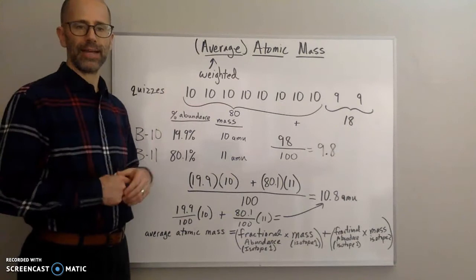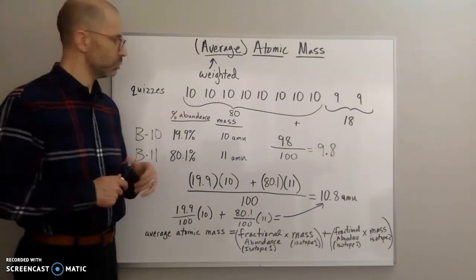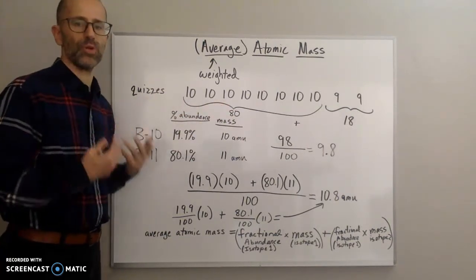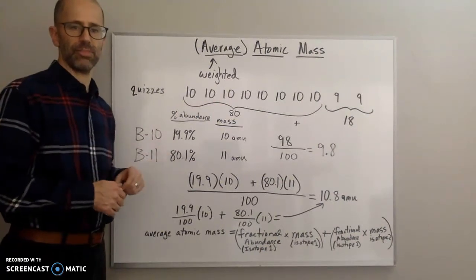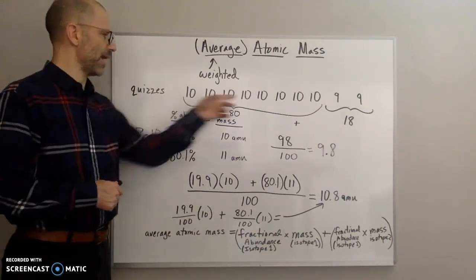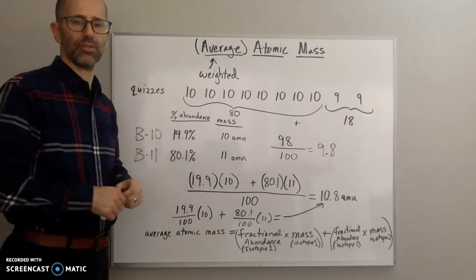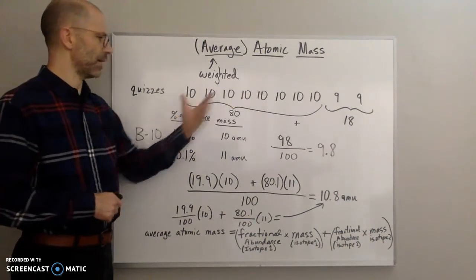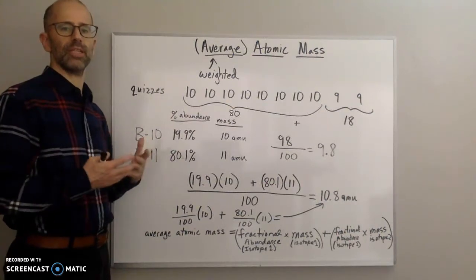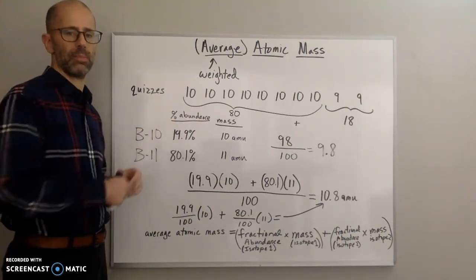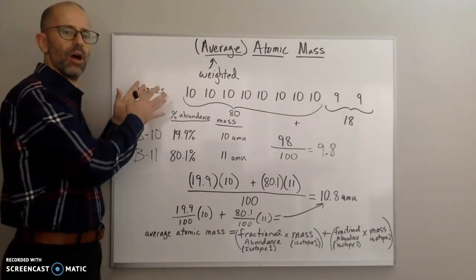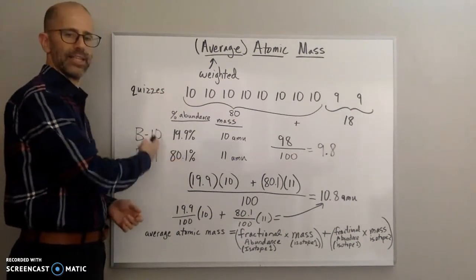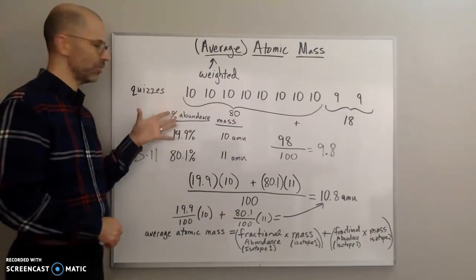So if I was to find the weighted average of this, this is what I would do. Now, the way I'm going to be doing it is not the way we would normally do it if I wanted to find my quiz average, because I would just add all these numbers up and divide by the total number of quizzes, right? But I'm going to do it differently just so that you can see the weighted part of it. And this is going to help us understand why we're going to be doing it when we get to the isotopes. Okay, so I have my quizzes.